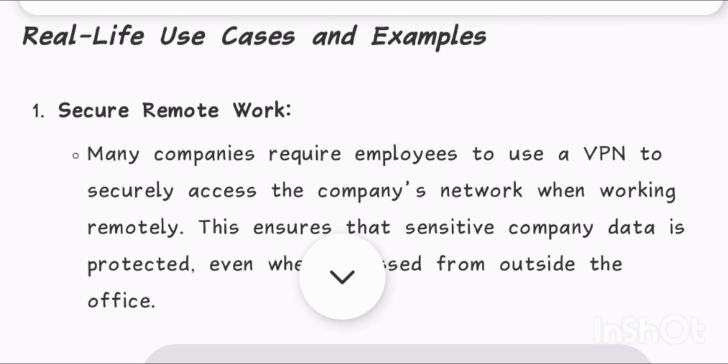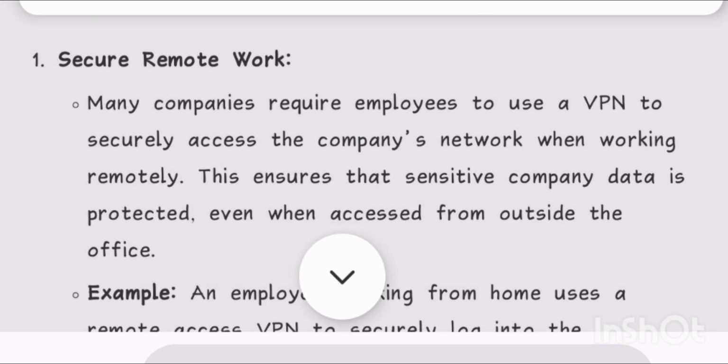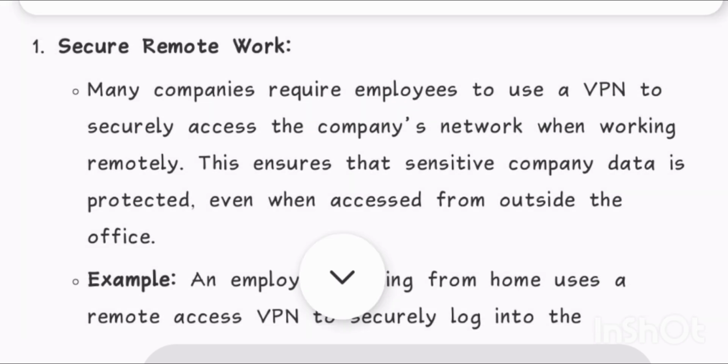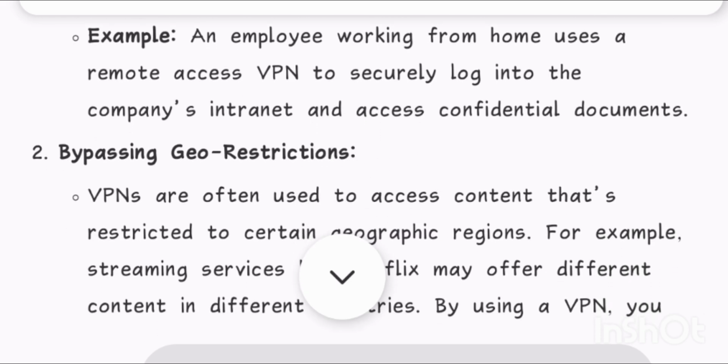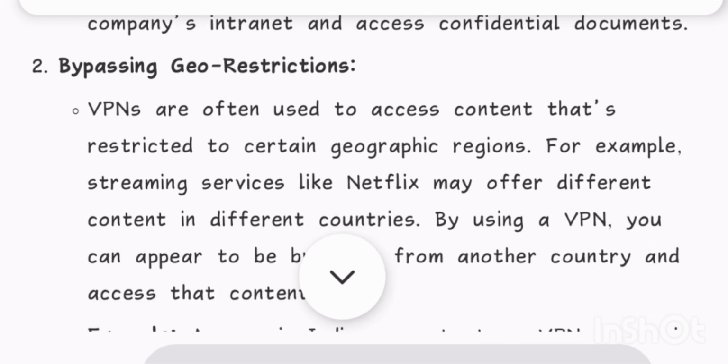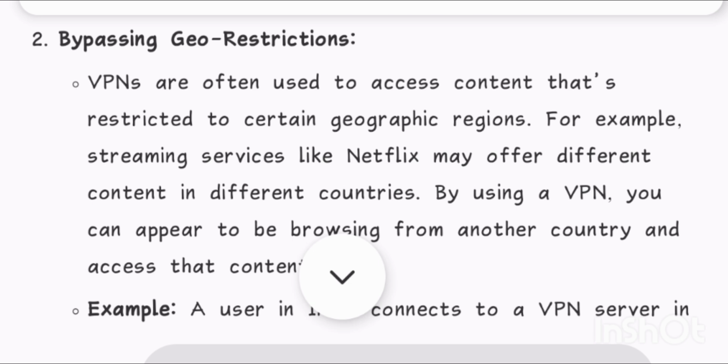Real-life use cases and examples. 1. Secure remote work. Many companies require employees to use a VPN to securely access the company's network when working remotely. This ensures that sensitive company data is protected even when accessed from outside the office. Example: an employee working from home uses a remote access VPN to securely log into the company's intranet and access confidential documents.